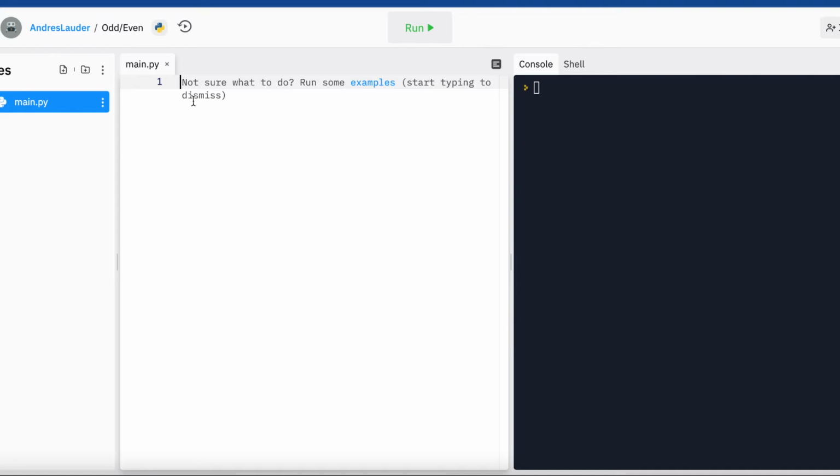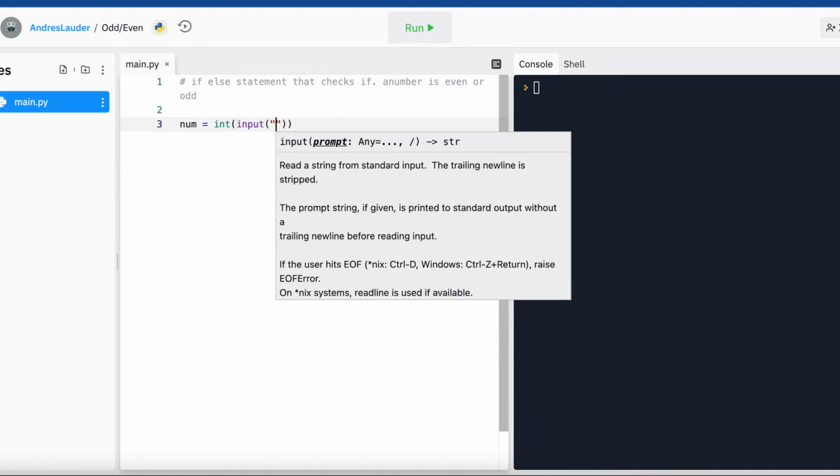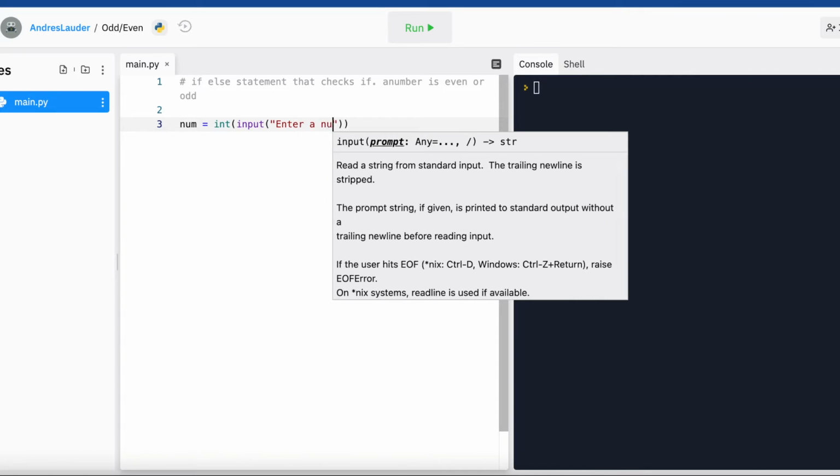Anyways, essentially here is going to be a little more straightforward. It's going to be an if-else statement that checks if a number is even or odd. That's really straightforward, but we're adding a little bit of excitement to this by if our number is odd, it's going to give out one thing, and if it's even, it's going to give out another. So to begin, we're going to write a variable int, so we're going to pass in an integer, and here's going to be an input. We're going to ask enter a number.